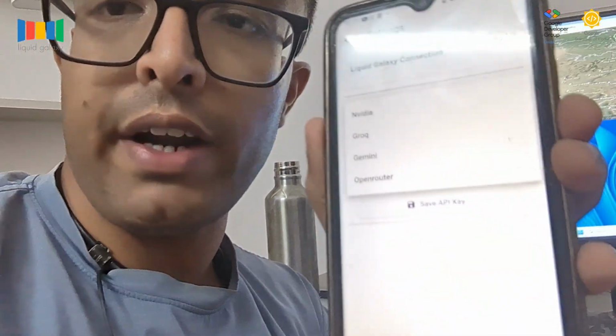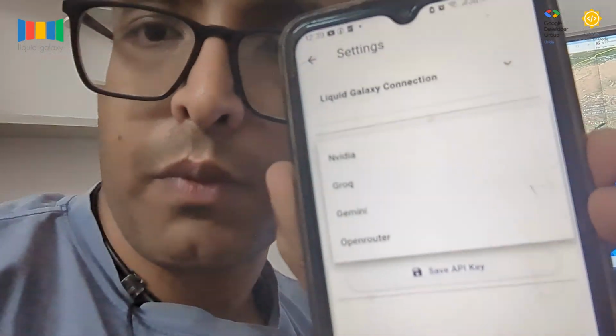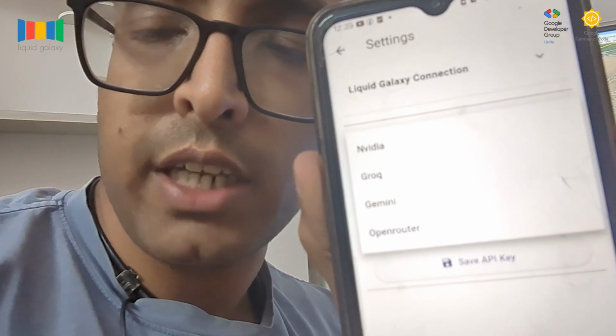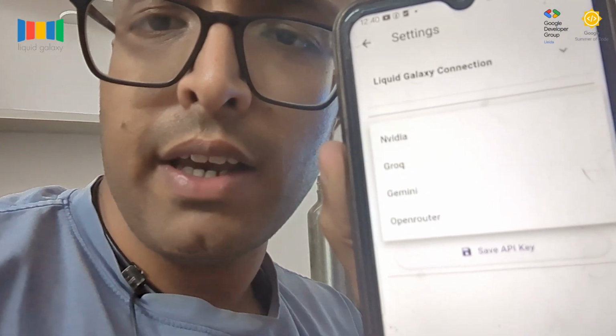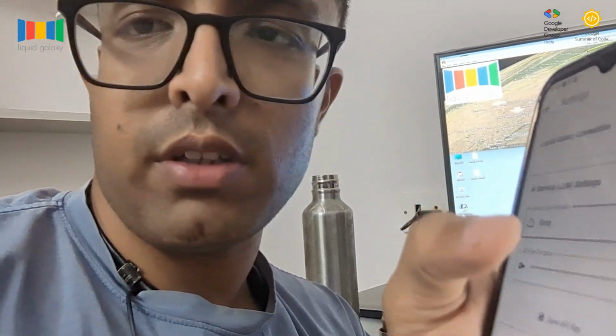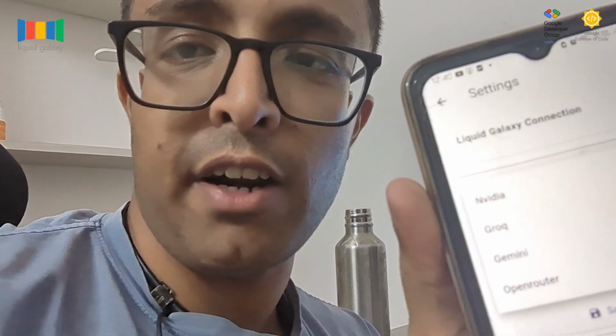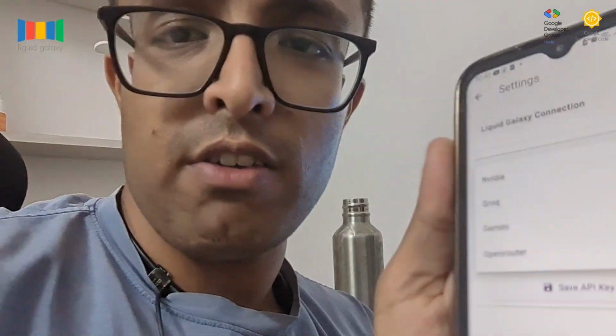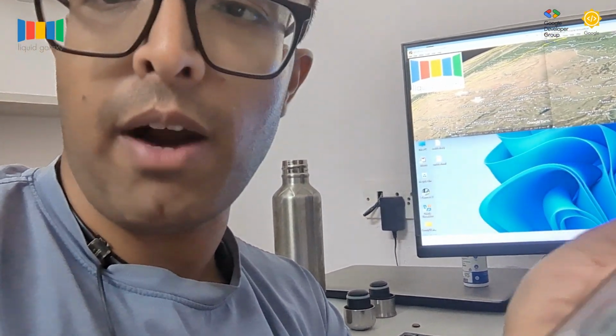There are different providers for Gemma or any other open source API. Right now I am using the Grok API because I didn't get the API from Gemini because it asked for billing information which I was not able to provide, and other services I have run out of daily quota, so I will just use Grok and save the API key. The API key is saved, and let's just see if it follows our command or not.